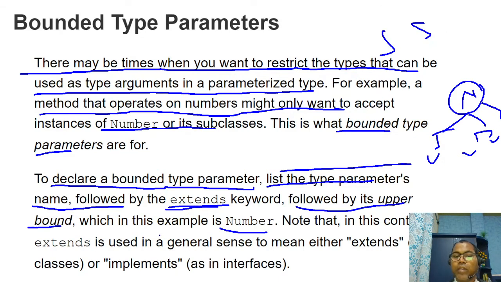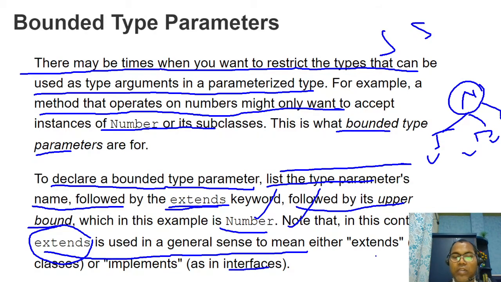So you can apply the extends keyword. In this context extends is in the generic sense, not the meaning of inheritance, like class A extends class B. Here after extends you can pass a class, you can pass an interface, anything. So this is the generic meaning, not the inheritance meaning.